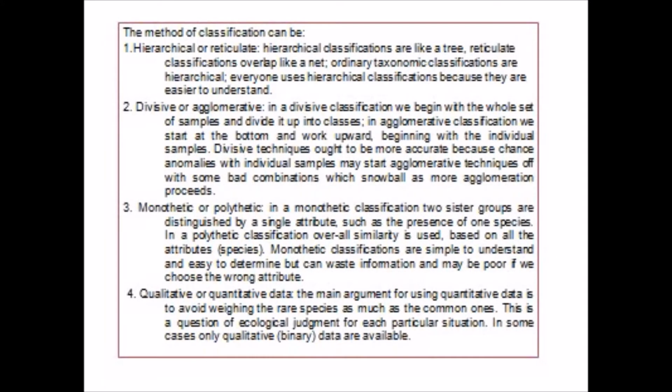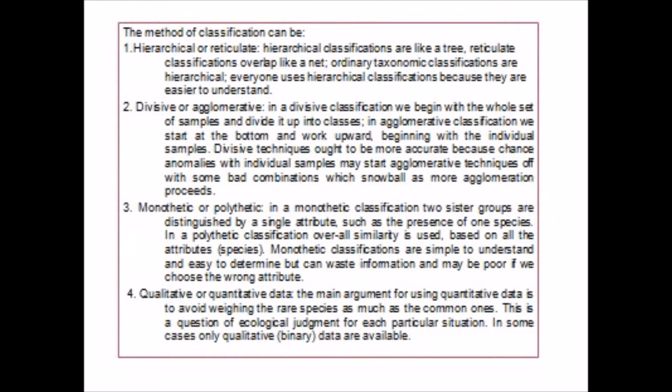Third, monothetic or polythetic. In a monothetic classification, two sister groups are distinguished by a single attribute, such as the presence of one species. In a polythetic classification, overall similarity is used, based on all the attributes or species.